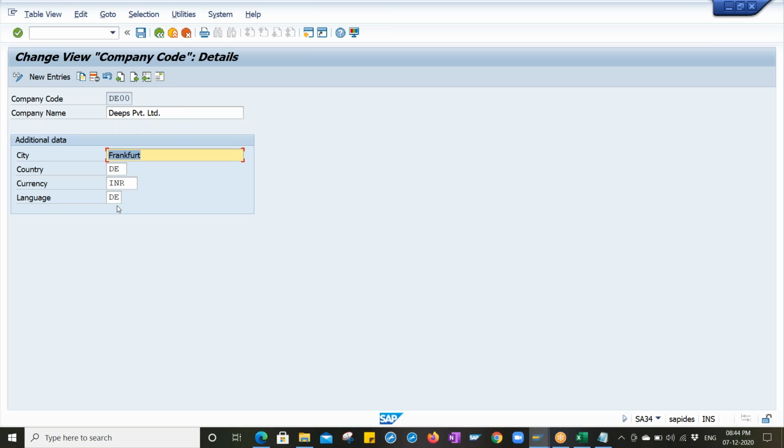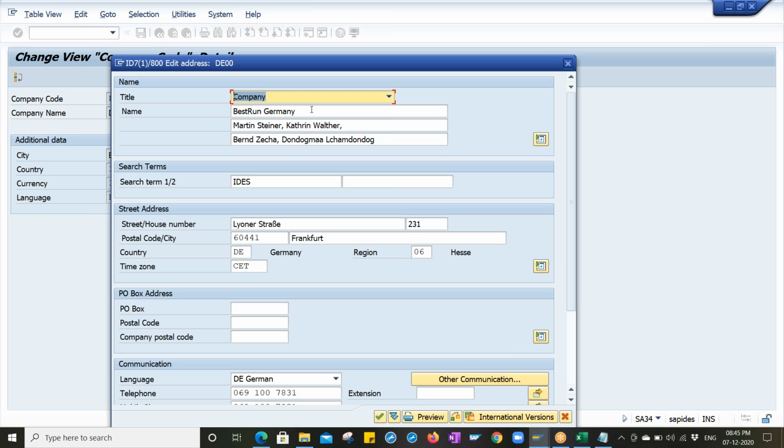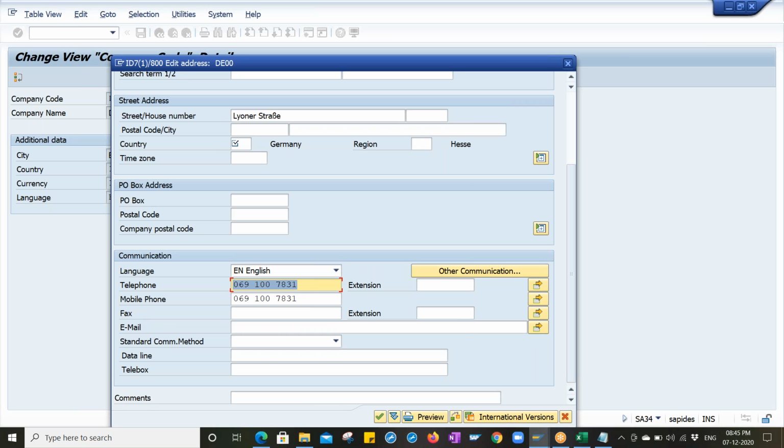We can understand that this is the company code. The city will be Bangalore, the country will be India, and the language is English. After entering all this, we have to click on the address page. The address is getting copied, right? We have to remove it first. Come down and change this number also.